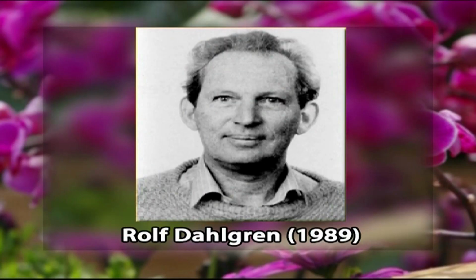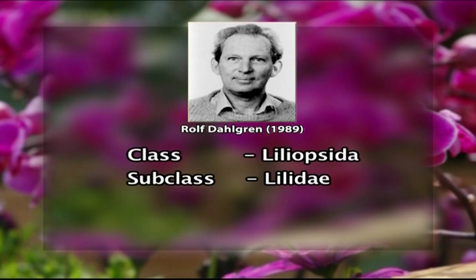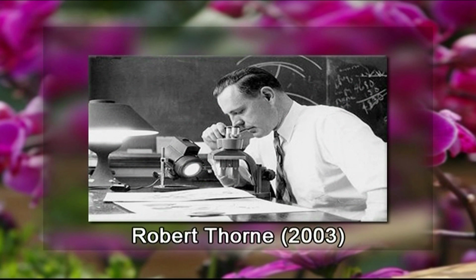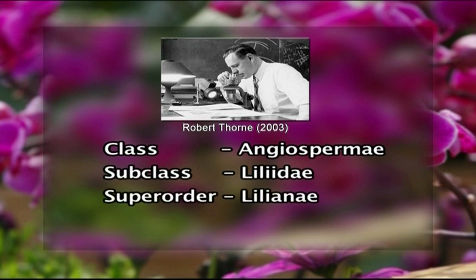Dahlgren classified Orchidaceae under the class Liliopsida, subclass Liliidae, superorder Lilianae, and again the order Orchidales. Robert Thorne classified the family Orchidaceae under the class Angiospermae, subclass Liliidae, superorder Lilianae, order Orchidales.